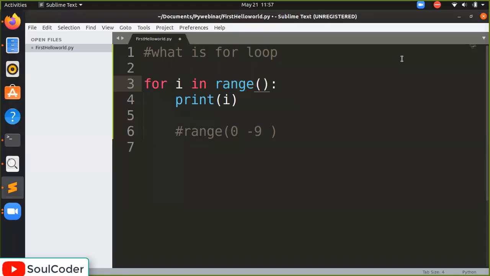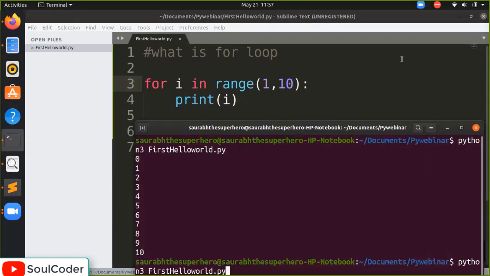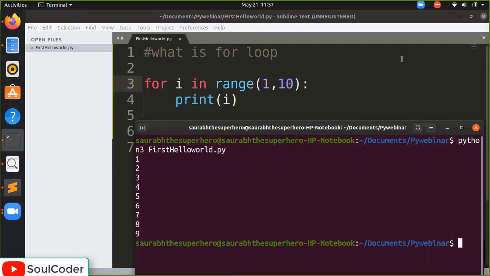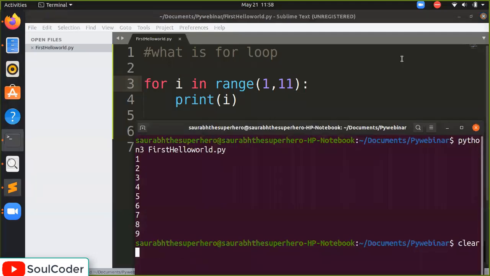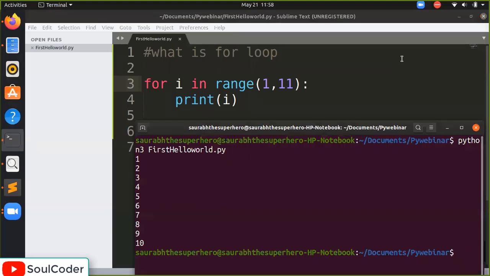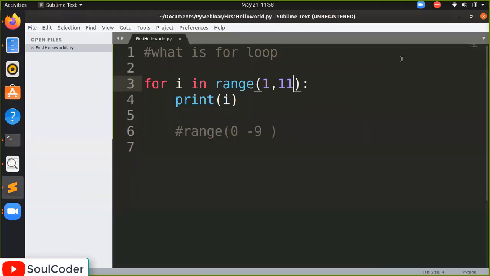So understand what we are saying: start with 1 and end with 10. Let's see. Again, run it, clear, start with 1 and end with 10. And I have already said if you want to display 10, you have to write 11 here. Again, we are running it, 1 to 10. Wow. So there is another thing we can do with it.